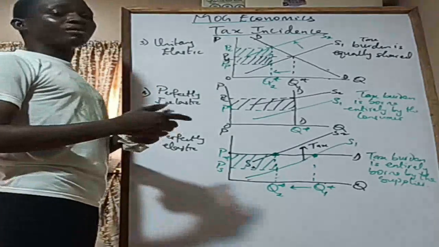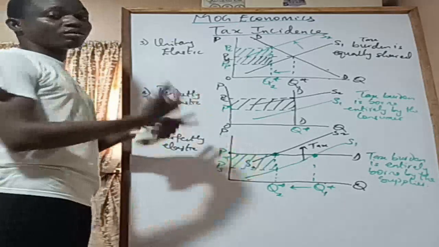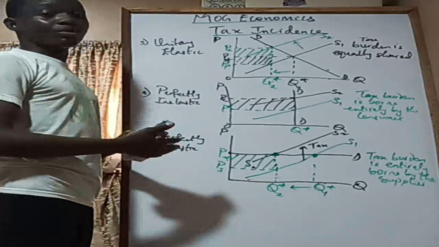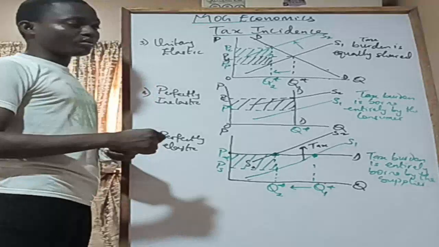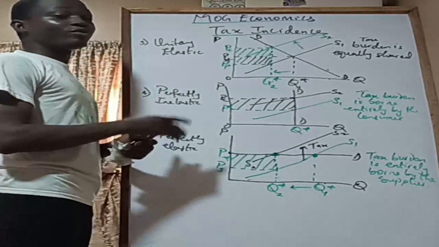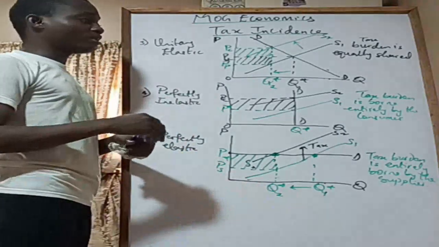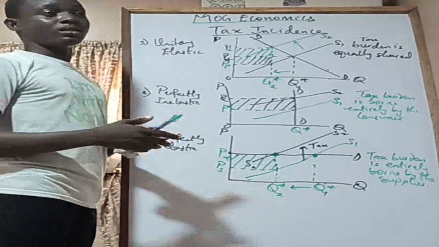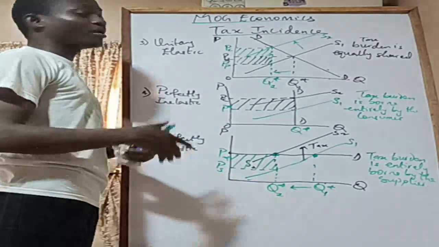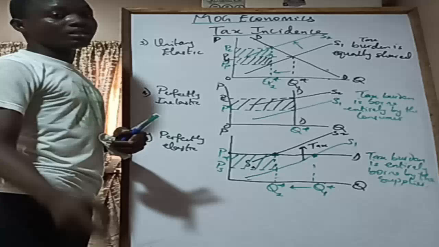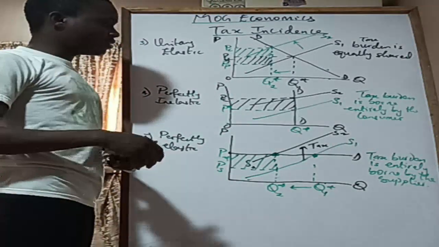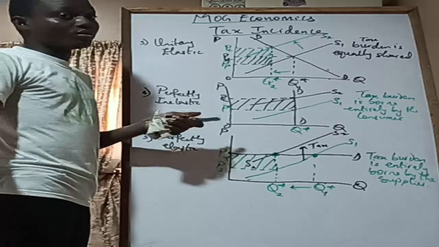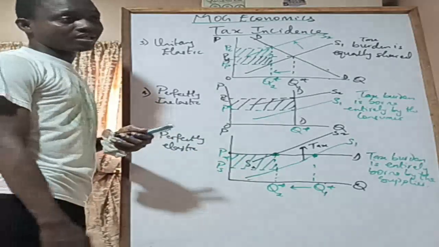So I intended to do a mathematical computation in this class, but the time is already far spent. So I guess that's going to be another one. I've done it before. There is a video that we did on tax incidence and a mathematical video that we did on tax. Maybe I'll just leave the link of that video in the description of this particular one. All right. It's an old video, that's why I wanted to do a new one. But the content is still the same, so you're still going to enjoy it.